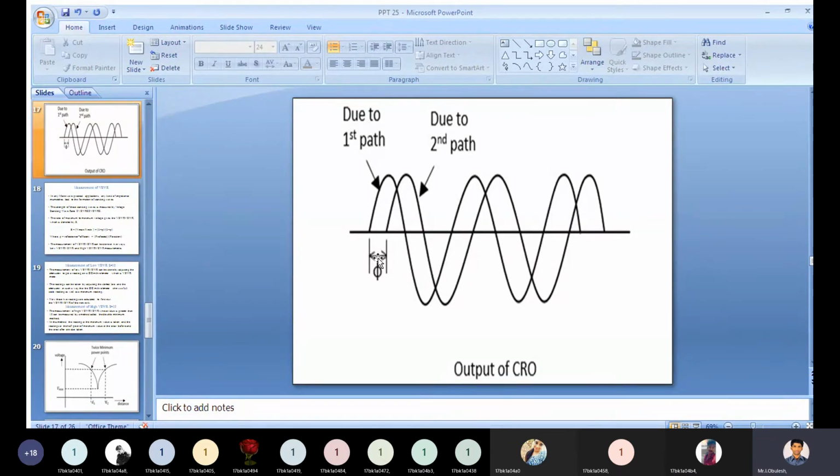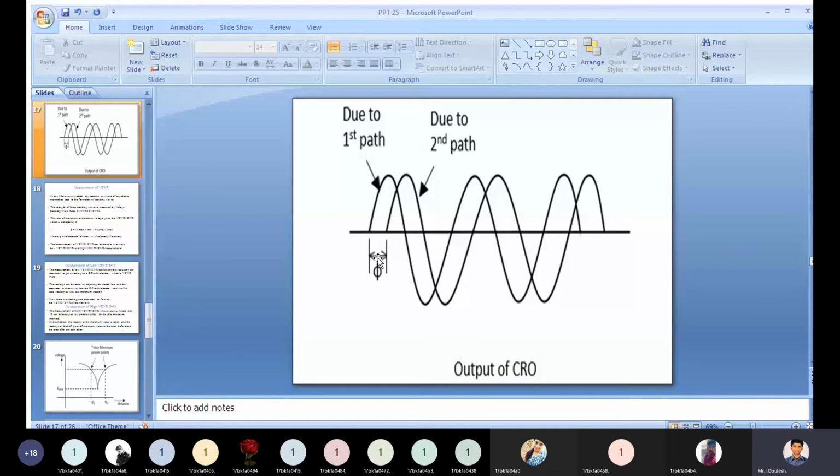Okay, this is the output of the phase shift. This procedure is the mostly used one in the measurement of phase shift.